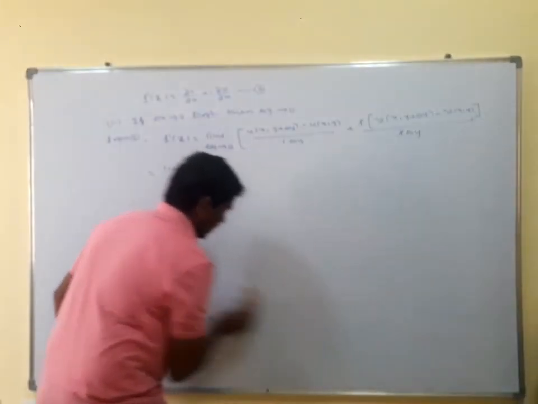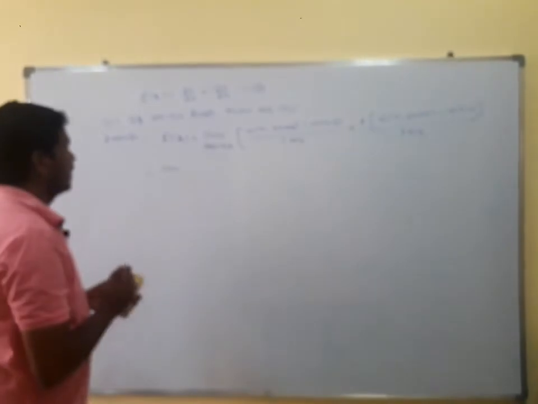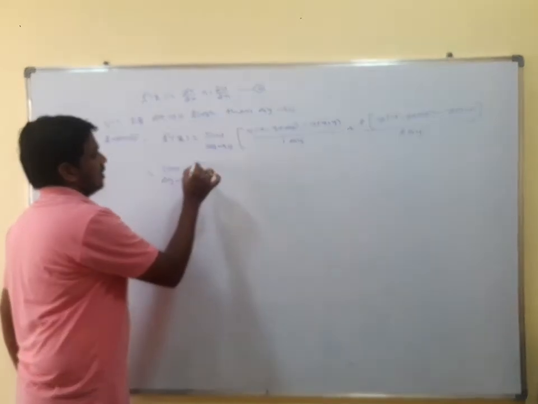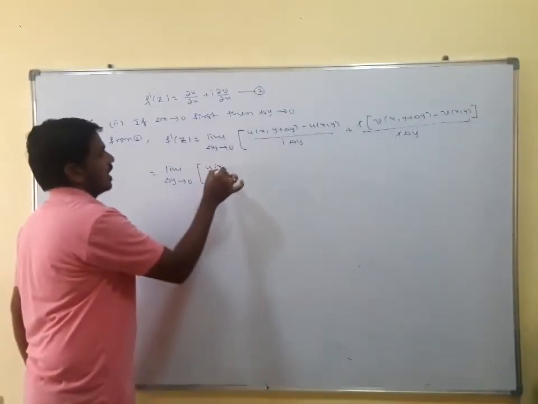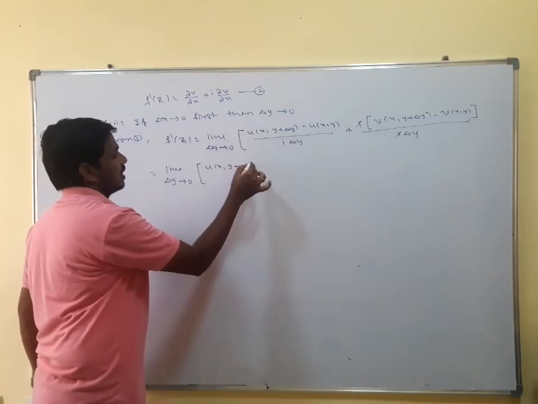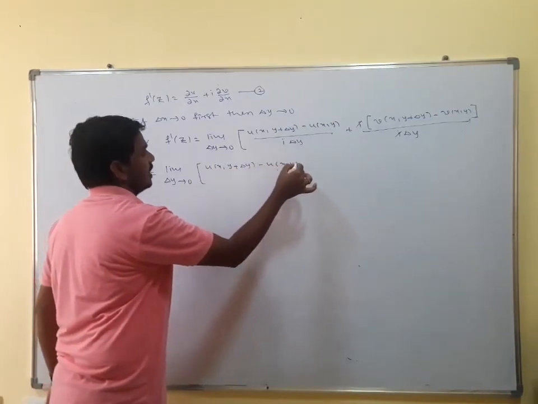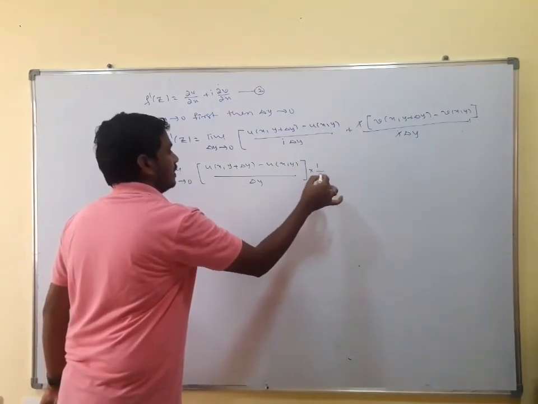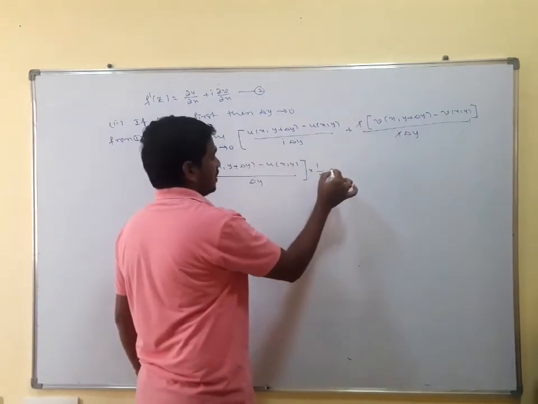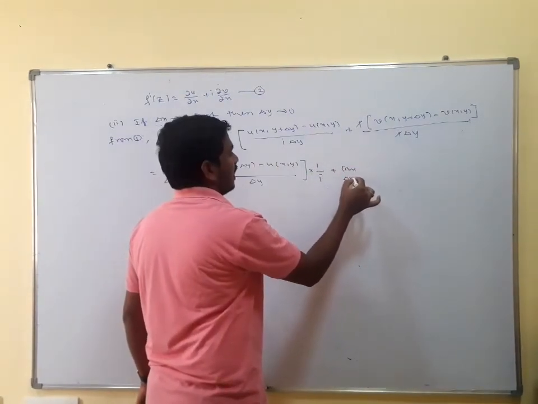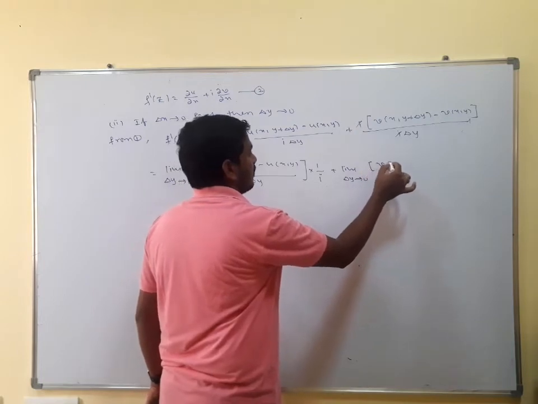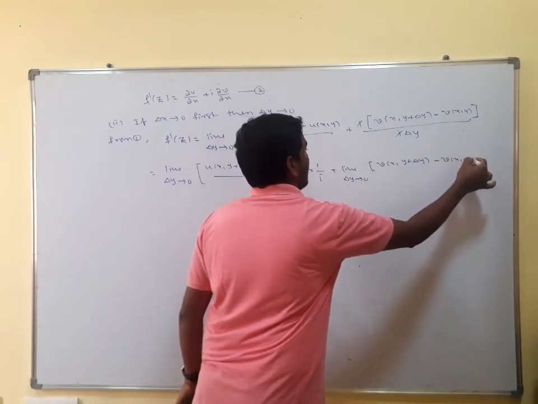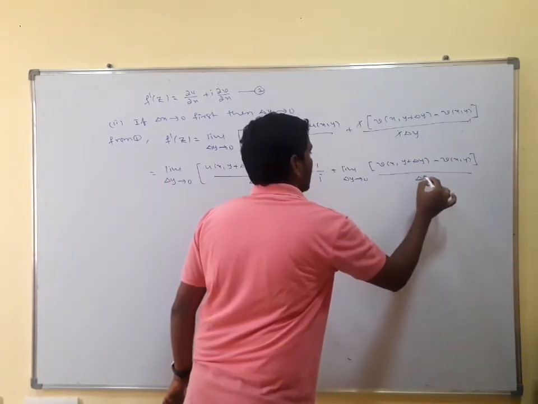Right, here this can be written as limit delta y tends to 0 of [u(x, y + delta y) - u(x, y)] by delta y into 1 by i, plus, separating the limit, limit delta y tends to 0 of [v(x, y + delta y) - v(x, y)] divided by delta y.